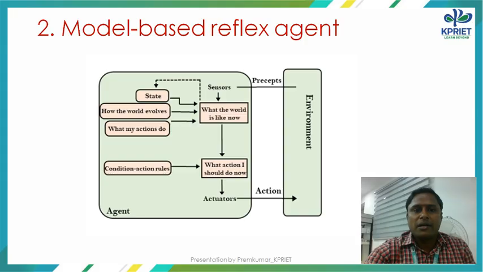Next one is the model based agent. A model based agent can work in a partially observable environment and track the situation. It consists of two important factors: one is model, another one is internal state. A model is knowledge about how things happen in the world, so it is called a model based agent. Second one is internal state. It is a representation of the current state based on perceived history.